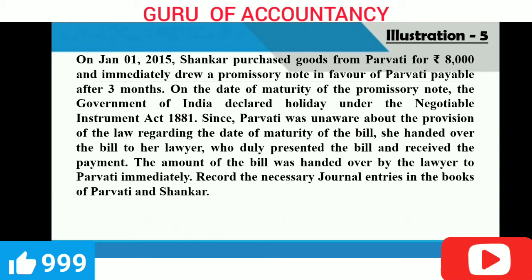Let us see one more illustration. On January 1st, 2015, Shankar purchased goods from Parvati for rupees 8,000 and immediately drew a promissory note in favor of Parvati after 3 months. So this is the example of a promissory note. And as we all know, a promissory note is given by the buyer, that means the debtor. On the date of maturity of the promissory note, the Government of India declared a holiday under the Negotiable Instruments Act 1881. So you have to keep in mind there is a holiday on the maturity date.